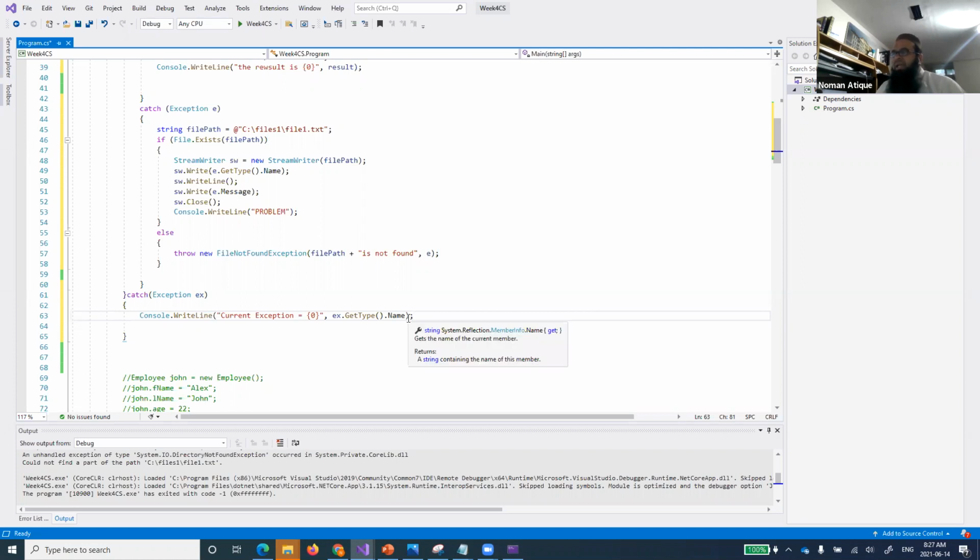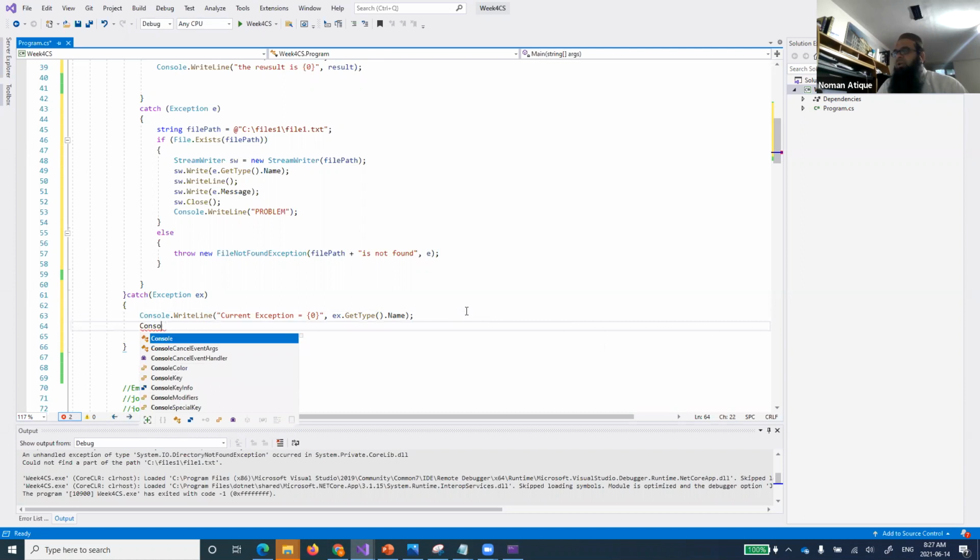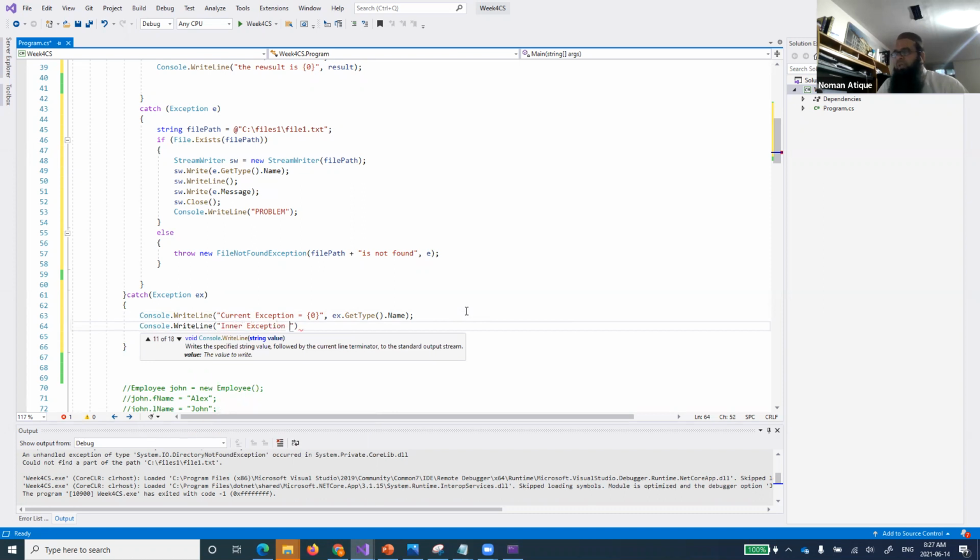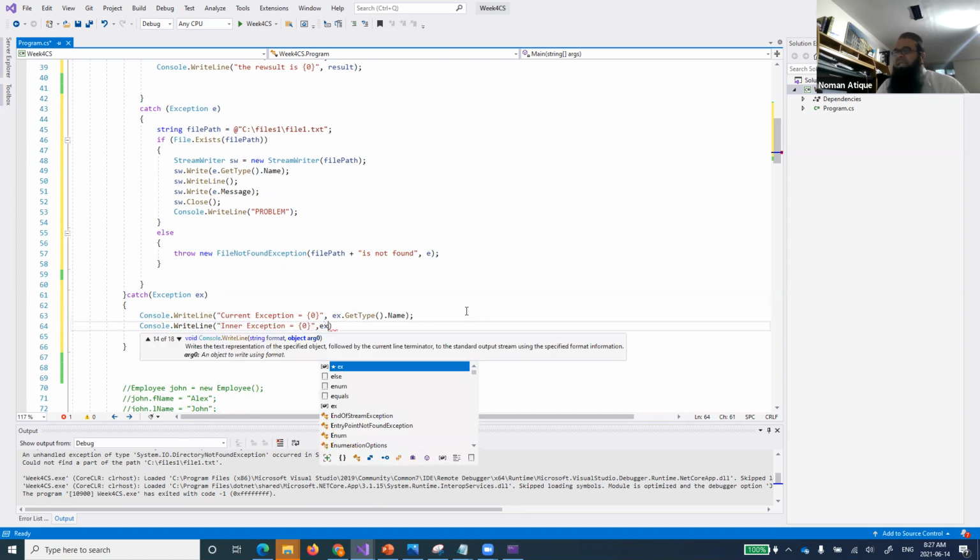After taking that name, if I want to see the inner exception for which we reached over here, there was some inner exception that also happened. So we write inner exception equal to bracket 0. Now I close that and add a comma.